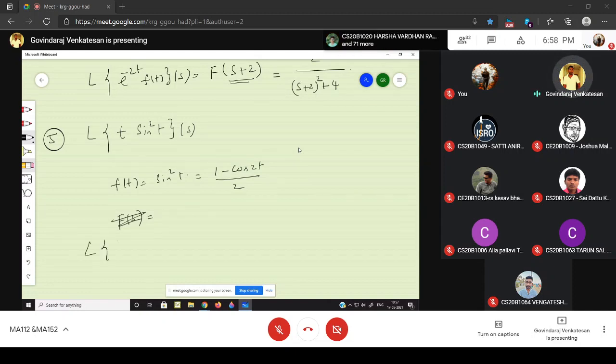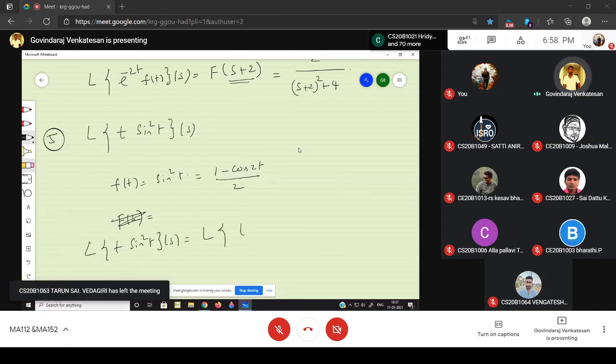So the Laplace transform of t into sine square t of s is nothing but the Laplace transform of t times 1 minus cos 2t divided by 2 of s.